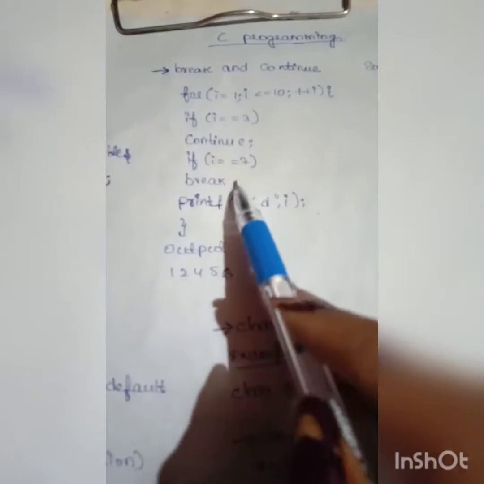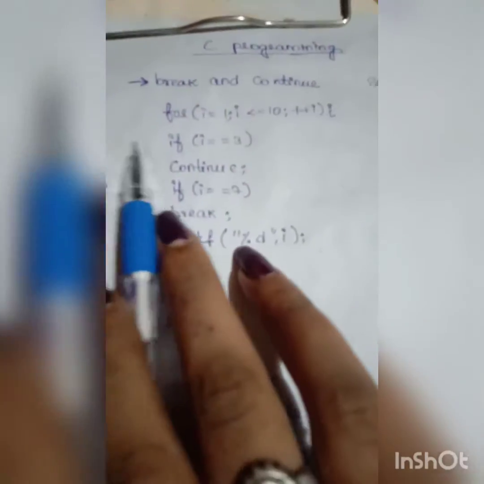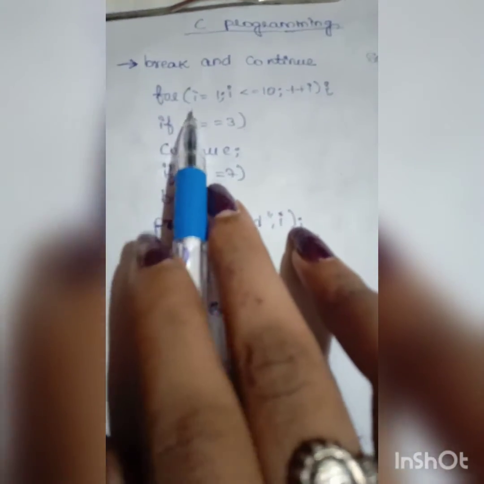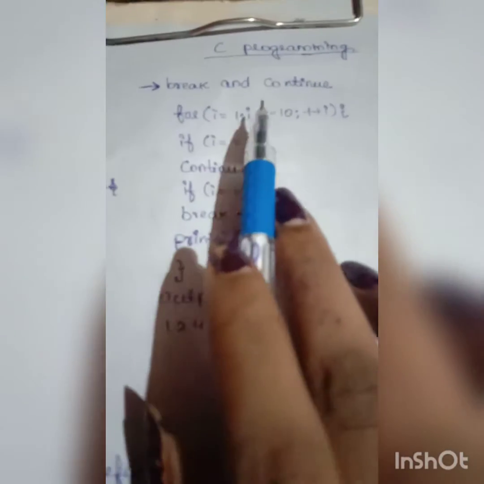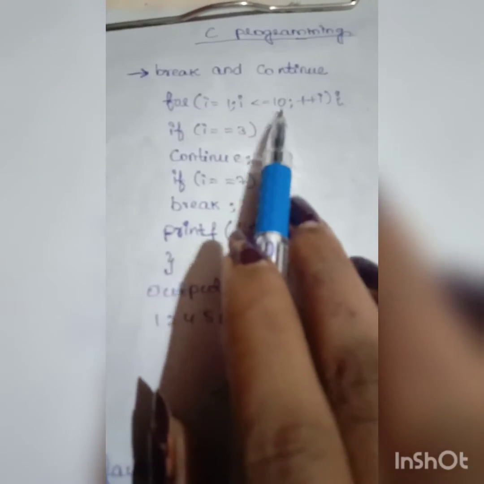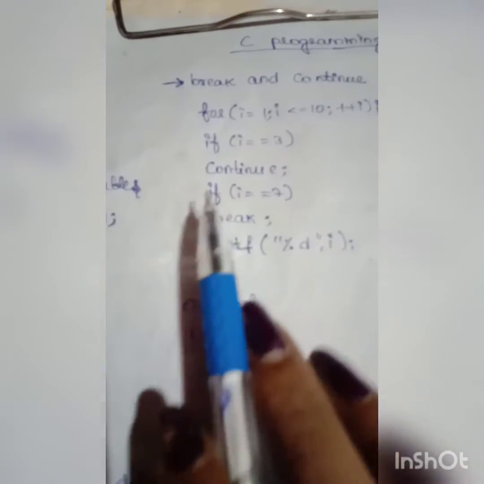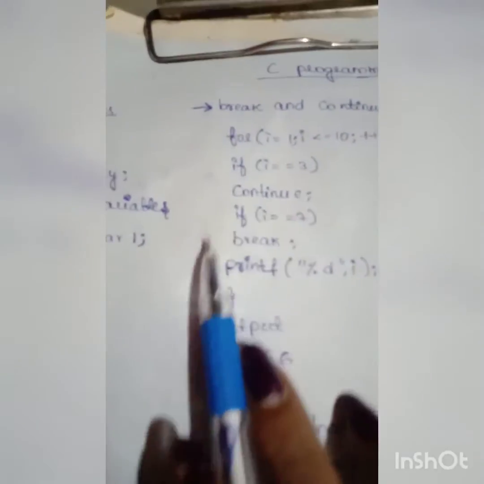And this is the example for break and continue. First we take a for loop. In this, 1 is assigned to i, and see this expression: i is less than or equal to 10 and post increment i. If i equals 3, the continue statement comes into effect and skips the 3.